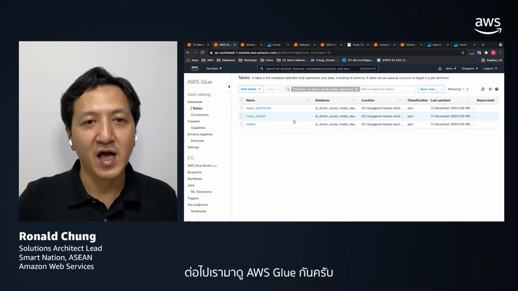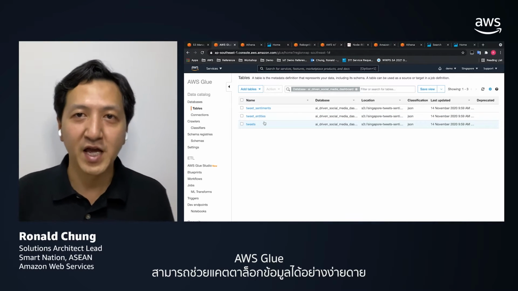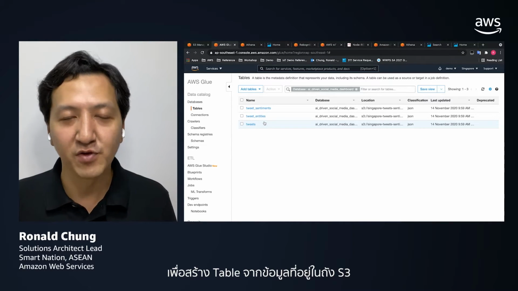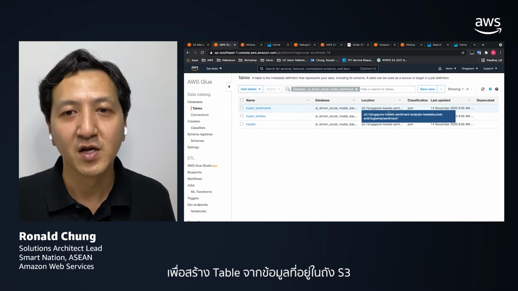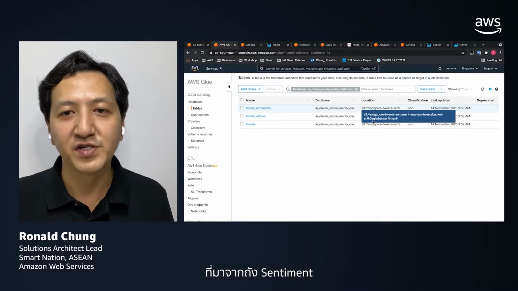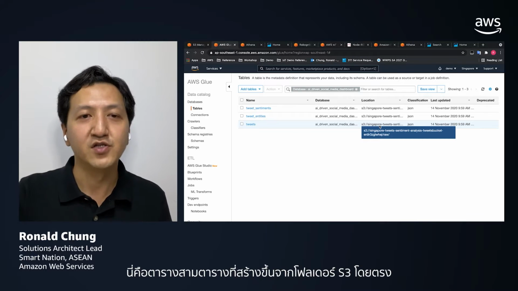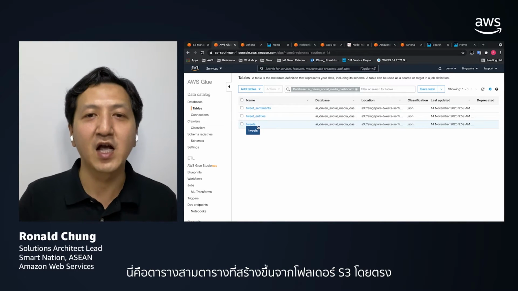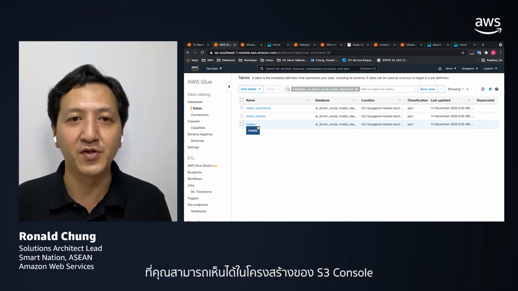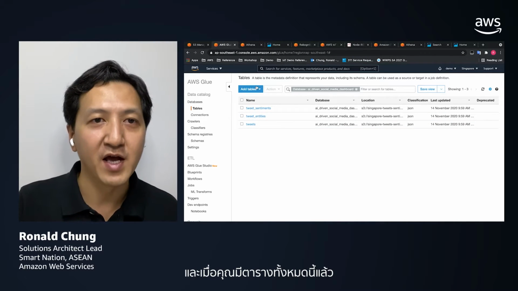Next, let's have a look at the AWS Glue. The AWS Glue can easily provide the data cataloging capability to form the table from the data stored in the S3 bucket. You can see that we have different locations here, the S3 locations from the sentiment, this one from the entities, and this one from the raw bucket. So these are the three tables that are completely constructed directly from the S3 folders that you can see in the architecture.